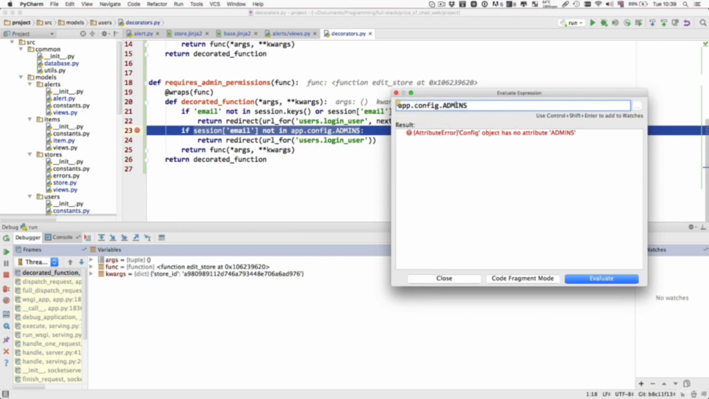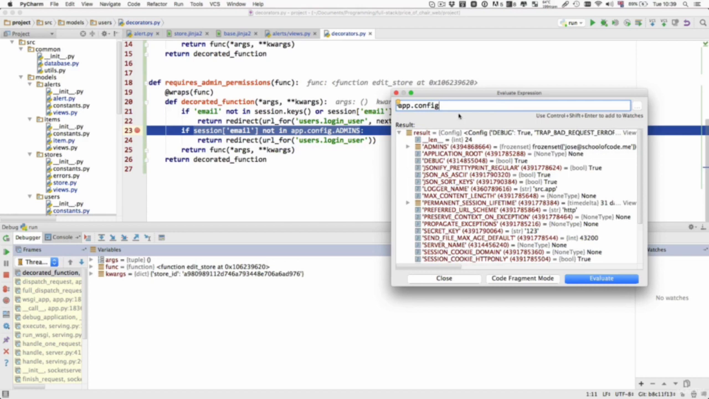So what this is saying is this app.config has no attribute or property called admins. Oh, sorry about that. So let's delete the admins and see if that works. And now we've got app.config, and what this window gives us is the result of app.config. So what is inside app.config? And we can see that the admins key is indeed there.